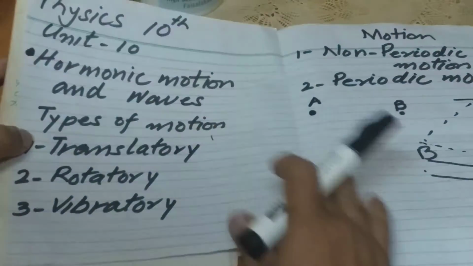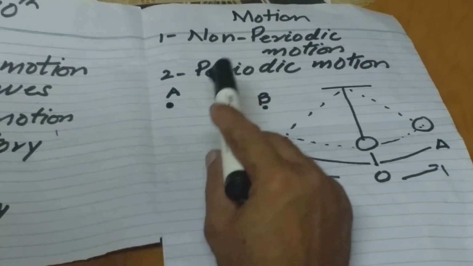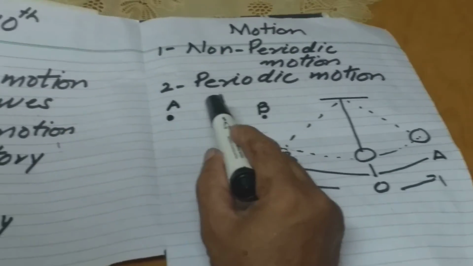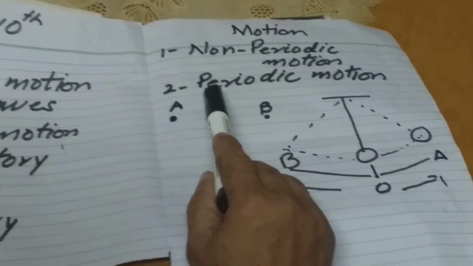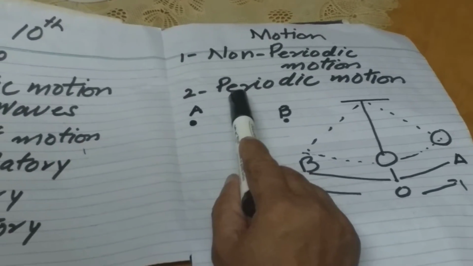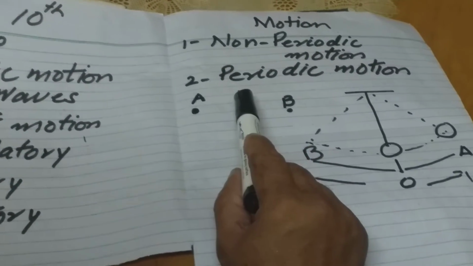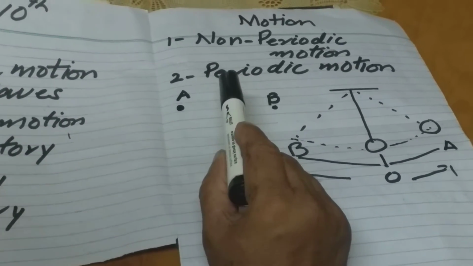Now we will study another classification of motion, that is non-periodic motion and periodic motion. Periodic motion is that type of motion in which a body repeats its motion in equal intervals of time.